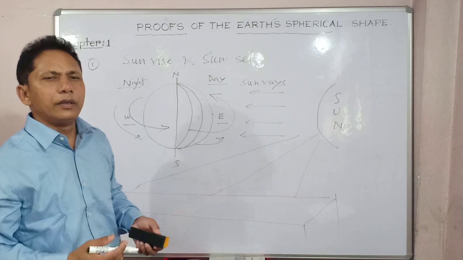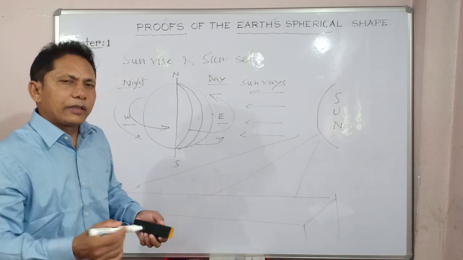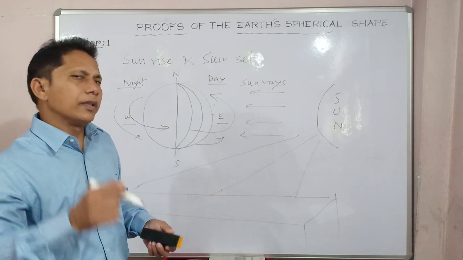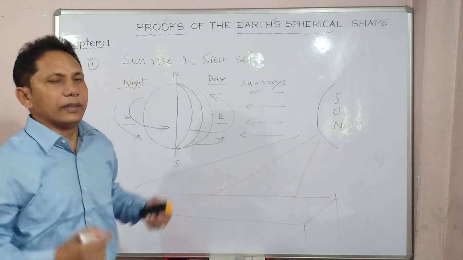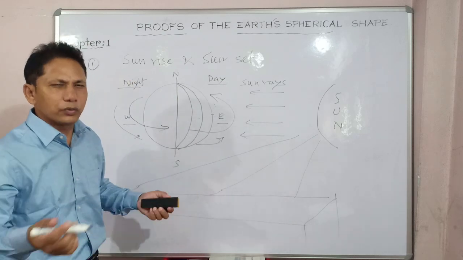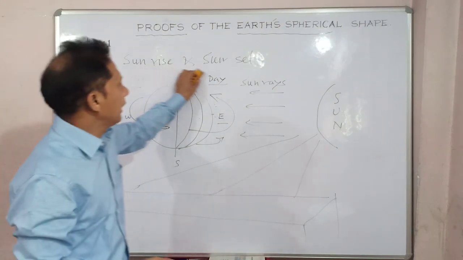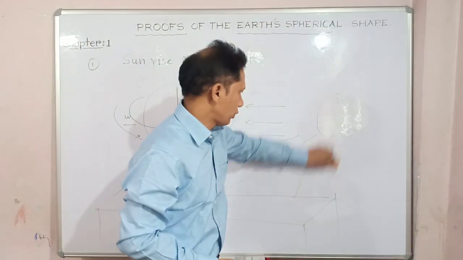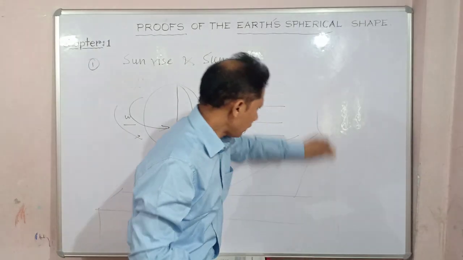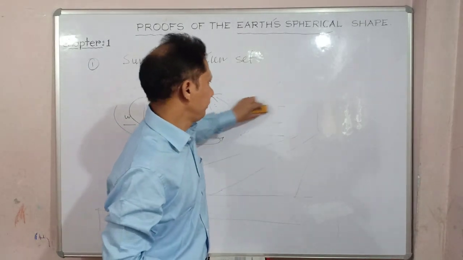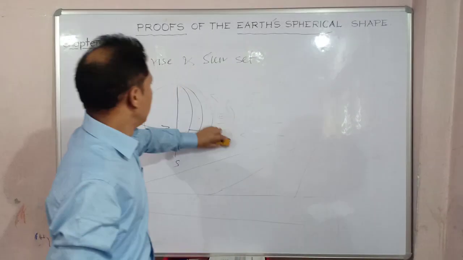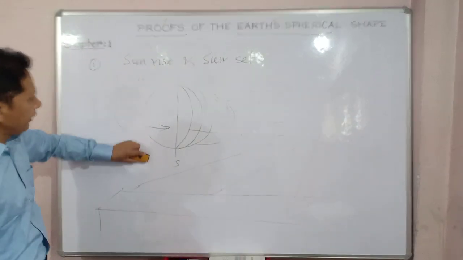So whenever you read the book, tally the text with the diagram. In geography, this is the best way to keep it in your mind, it will last long, I used to say. So this is the unique one, the number one, what I have said, sunrise and sunset. So let's switch over to the next one. There are excellent evidences of proof.